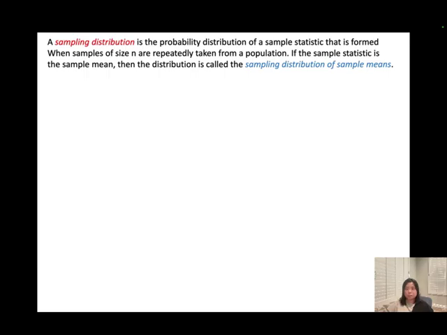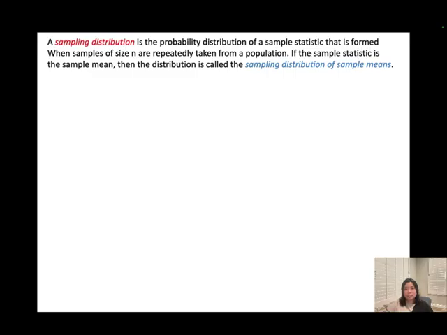Sampling distribution is the probability distribution of a sample statistic that is formed when samples of size n are repeatedly taken from a population. If the sample statistic is the sample mean, then the distribution is called the sampling distribution of the sample means. Just like our cookies example, our sample size n is equal to 30, and I repeat this process, taking samples from the population.